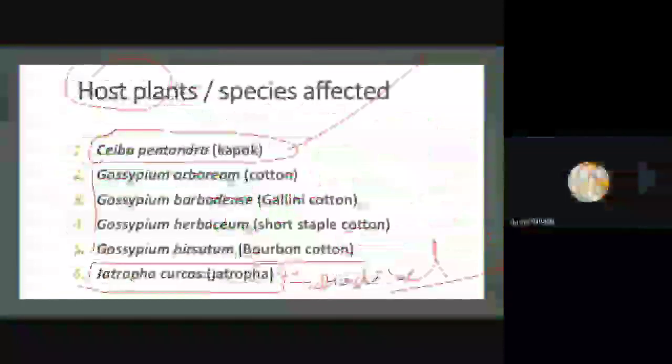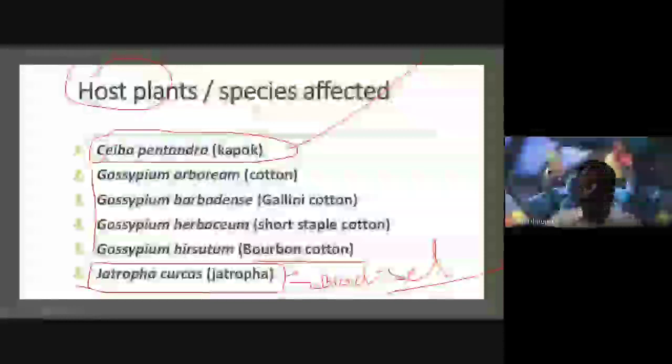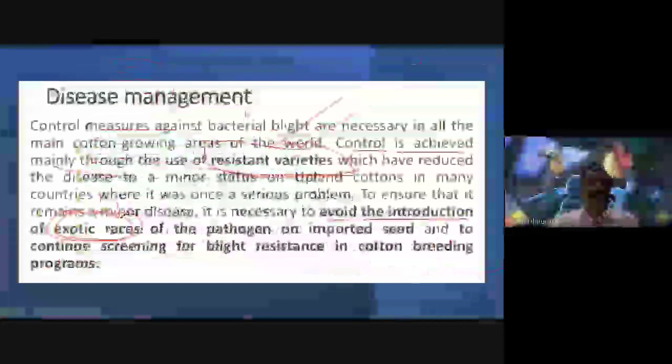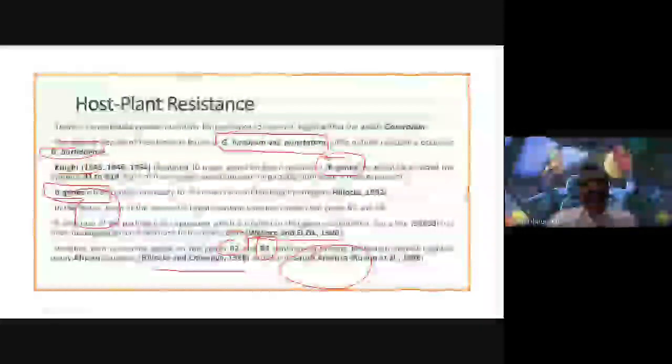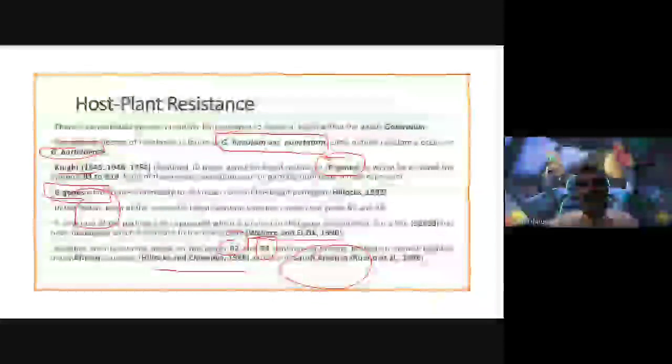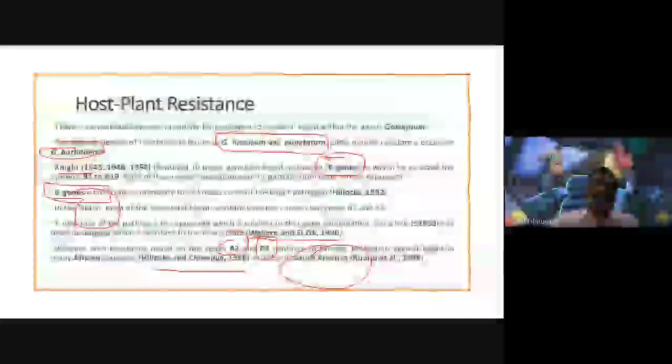Right. Okay. So some of the host plants, host plant resistance. All right. Am I audible? Some of the species, Gossypium hirsutum or Gossypium barbadense: compared to these two species, Gossypium hirsutum variety punctatum has very high resistance compared to Gossypium barbadense.